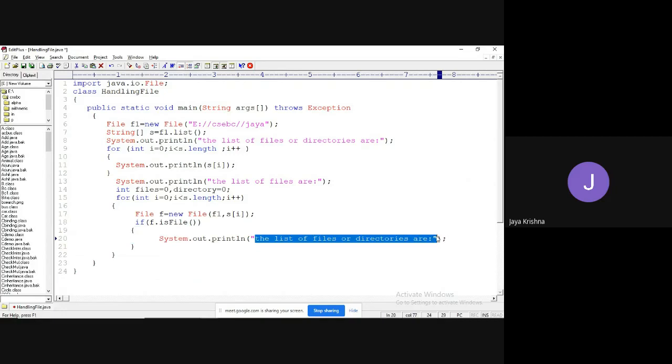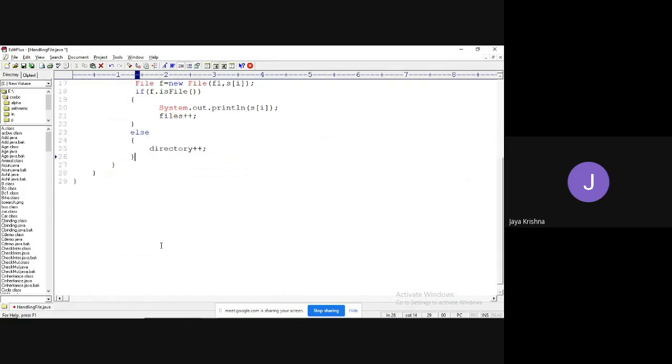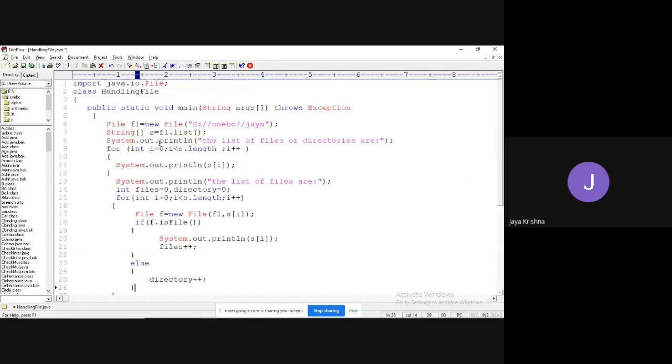I need to print all the files, what are those files, s of i, and also I need to increment the count of files. If that is not a file, I am going to make directory plus plus. I don't want to print all the directories. If you want, you can print them. There is no problem at all.